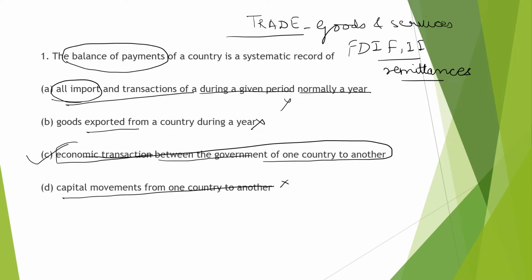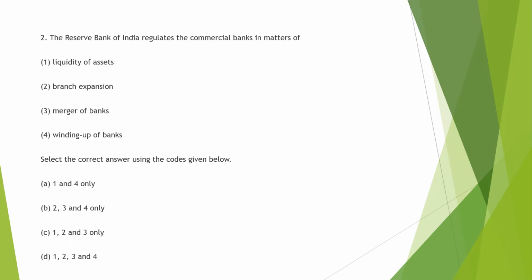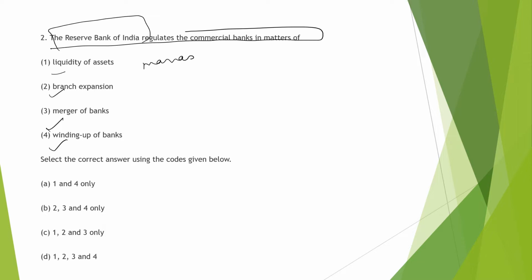So this is correct. Next question. The Reserve Bank of India regulates the commercial banks in matters of: liquidity of assets, branch expansion, merger of banks, winding up of banks. RBI has the aim of managing the work of all the commercial banks and providing various services to them.